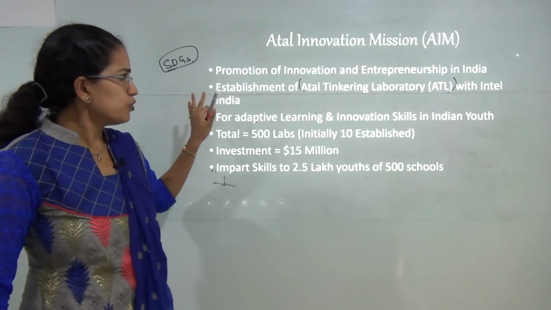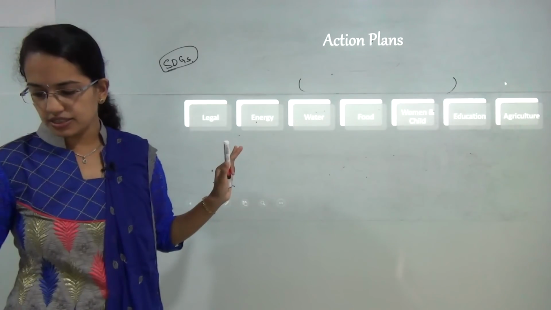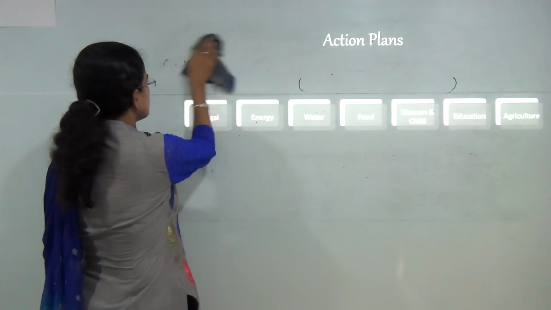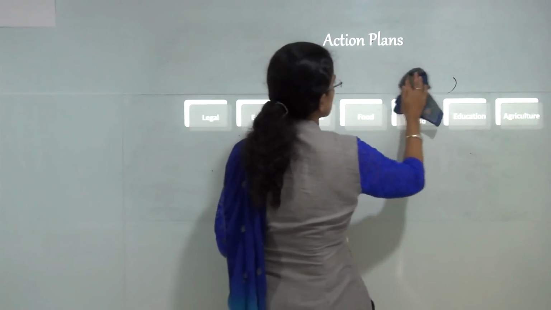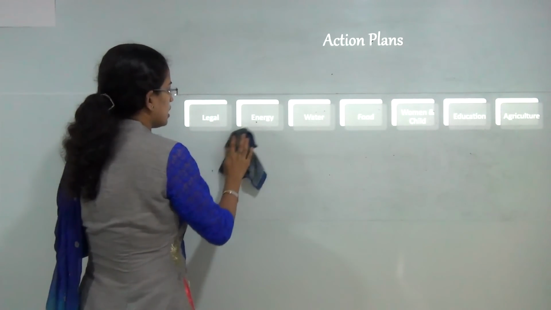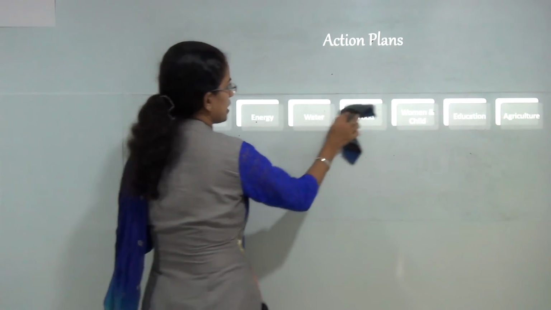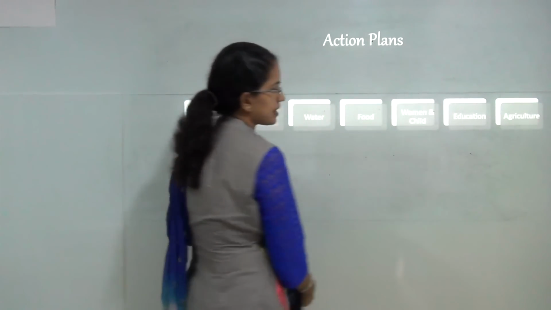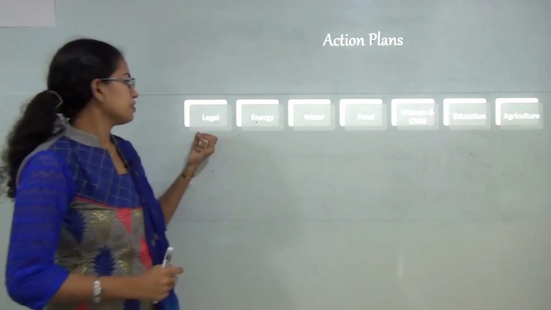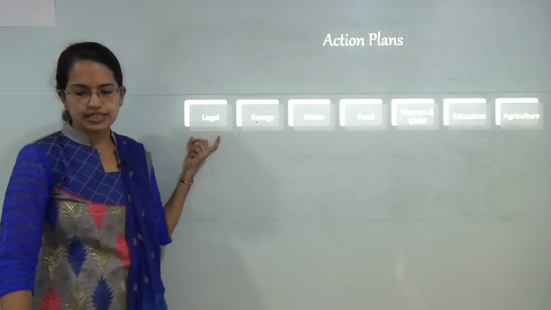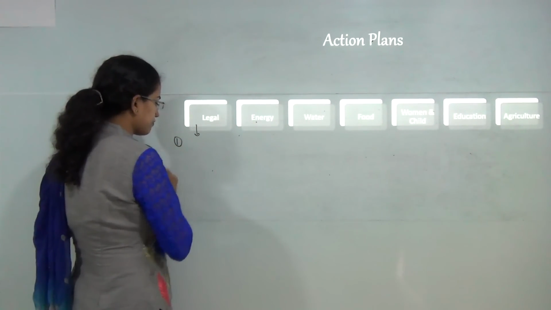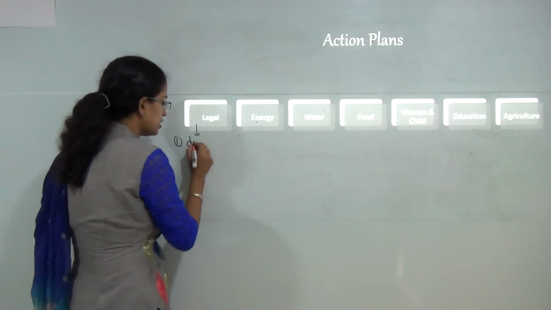Now, moving on to the main action plan, this would be the main focus, and whatever we will cover in this action plan now, we will be covering most of those as separate sessions in our further lectures on GS. Now, if I want to classify the action plans, I can broadly say these would be the categories under which the action plans have been formulated. Now, if I move on with the first category, that's the legal issues. The first is a unique identification system or digital locker.